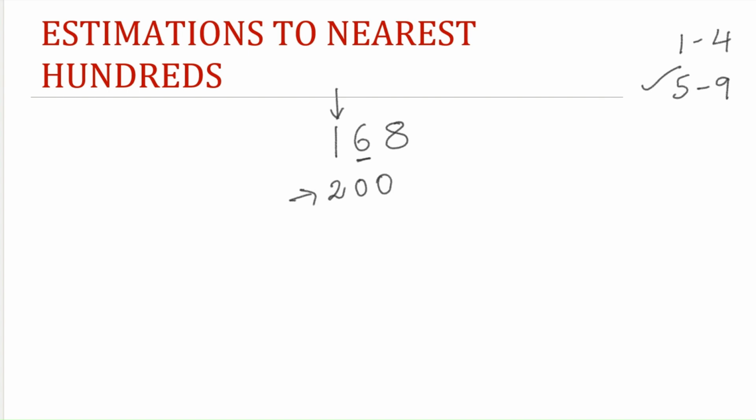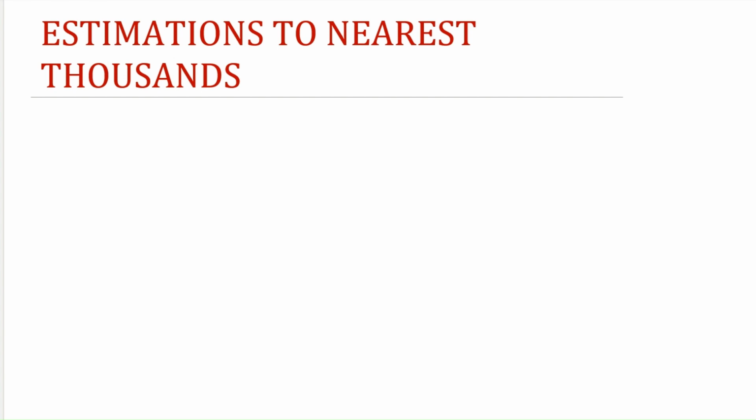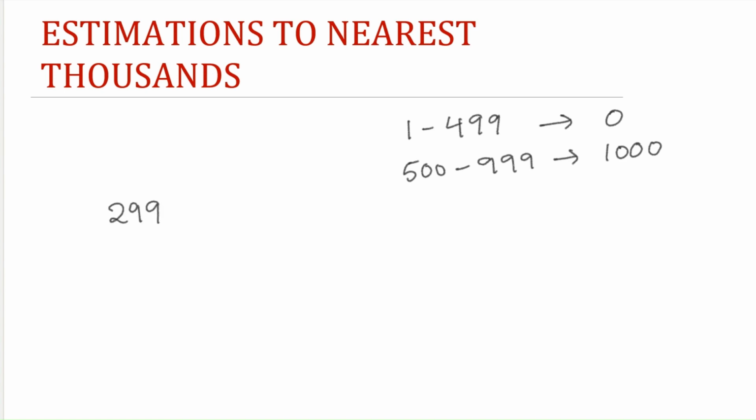To round off any number to the thousands place, all the values from 1 to 499 will be rounded off to 0, and from 500 to 999 will be rounded off to 1000. With this, if you check 299, this is near to 0, so this has to be rounded off to 0 for thousands place round off. And if we consider 749, this falls in the second set. To round off this number to the nearest thousand, it would be 1000.